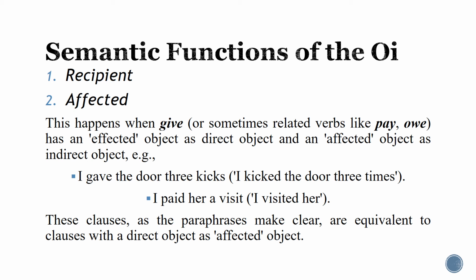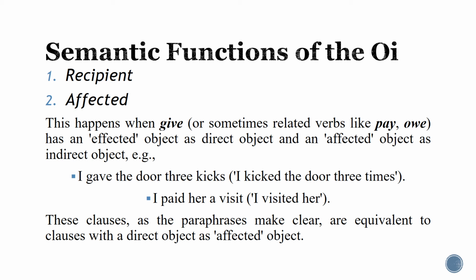Now, what about a visit? A visit here is syntactically a direct object. Semantically, it is effected. Why? Because this direct object has come into existence, is created as a result of the action done by the subject. Is it clear?